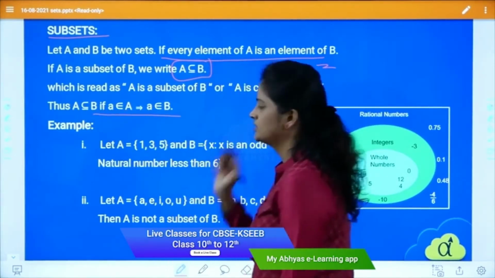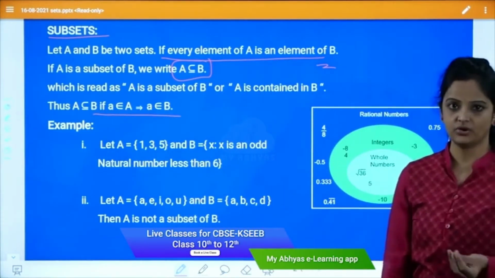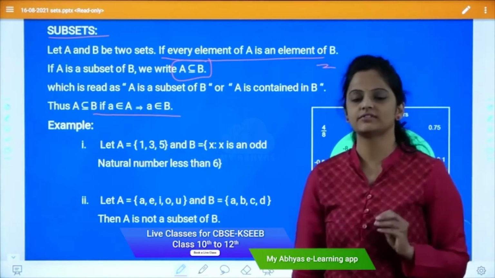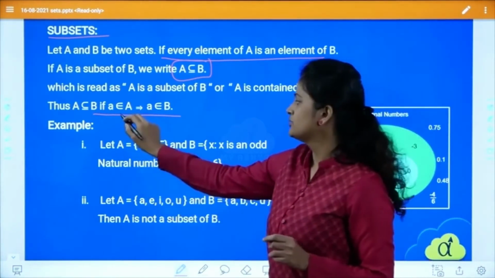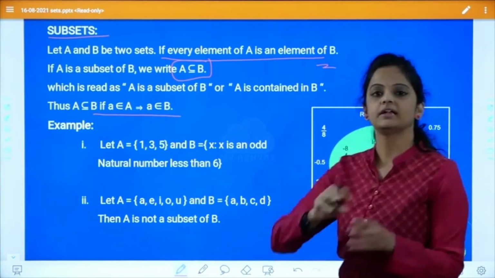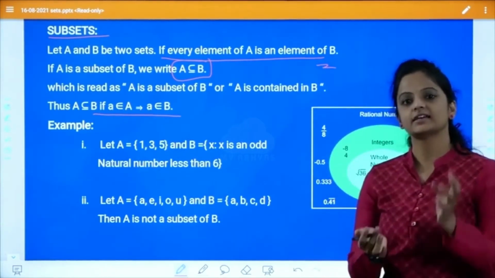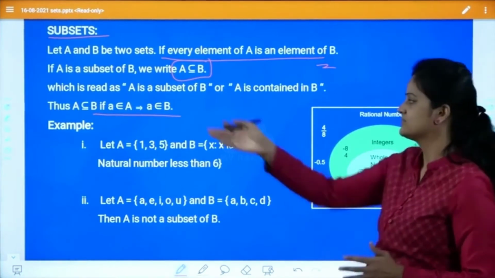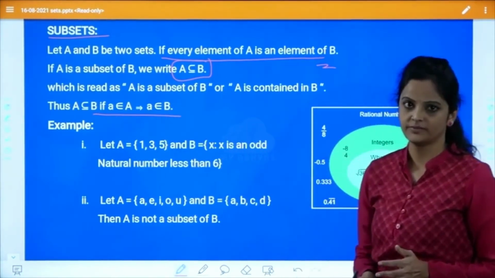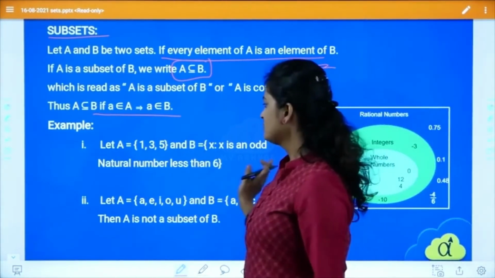And A is a subset of B. This is one more definition of how you write it with elements. If you are showing that in symbols, then we write: an element which belongs to A, the same element is there in B. The element which is in set A, the same element is there in B, means we can tell that A is a subset of B. Got it?